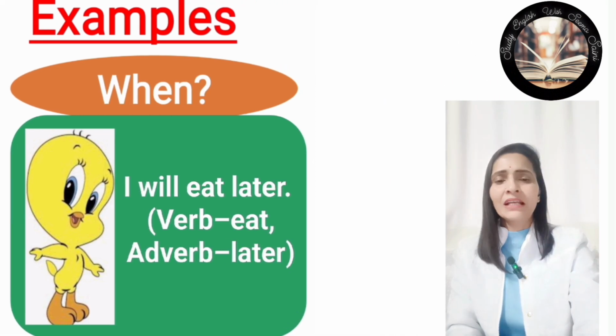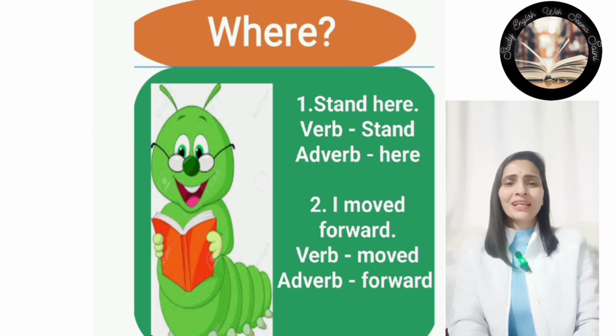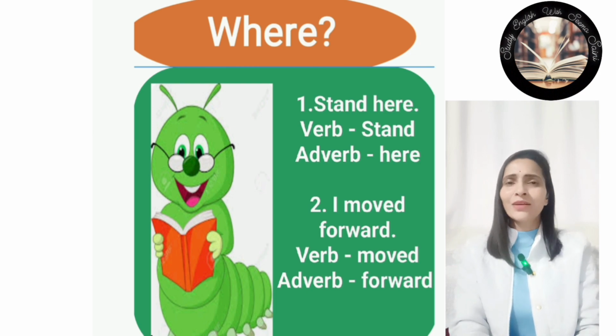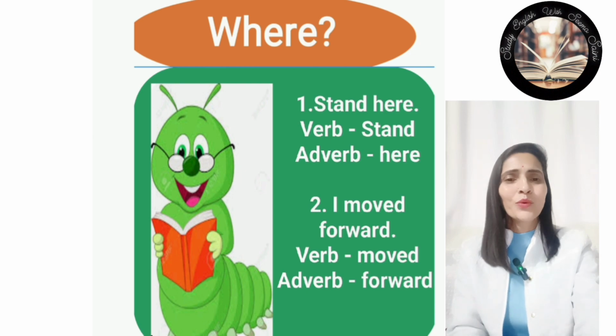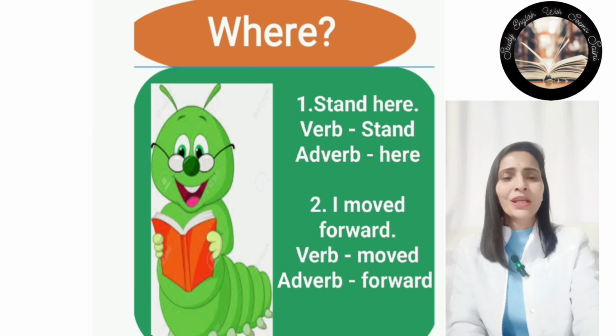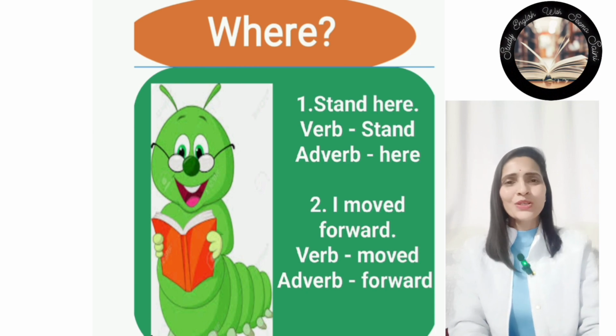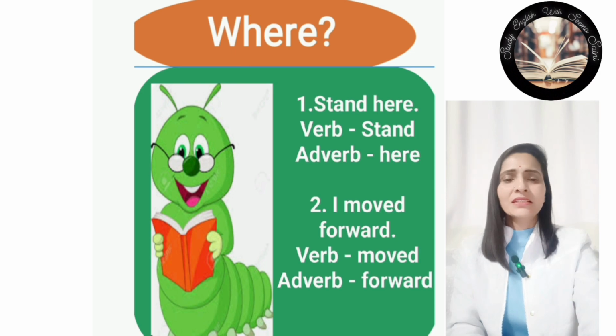Next, where question. Stand here. So क्या है? Verb stand and adverb here. Which question is arising here? Where question. So place के लिए कौन सा question आता है? Where question. I moved forward. So here is also place. So place के लिए कौन सा question आ रहा है? Where question. So the verb is moved here, adverb forward.